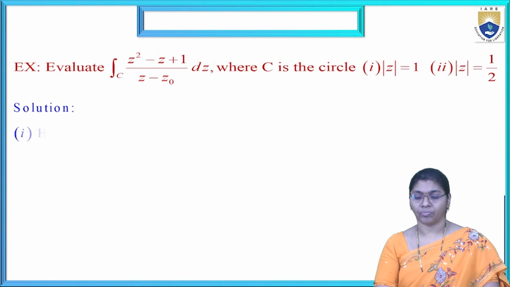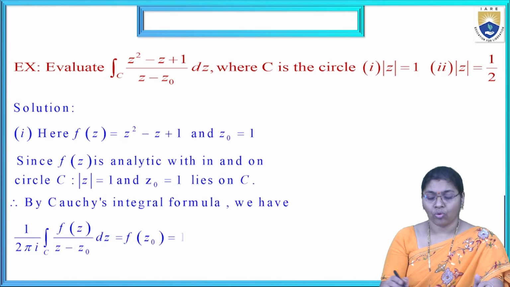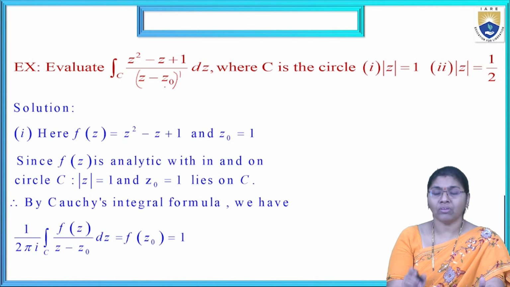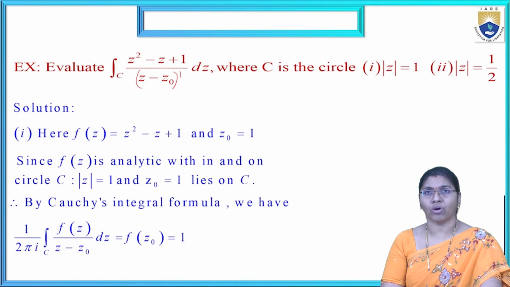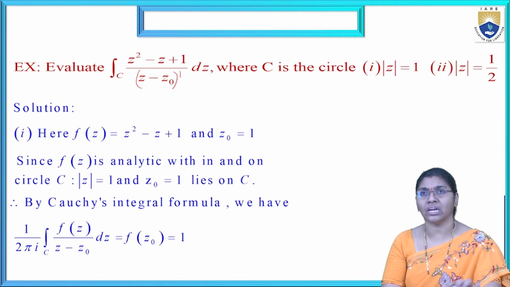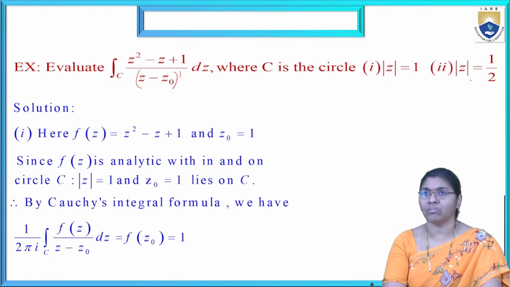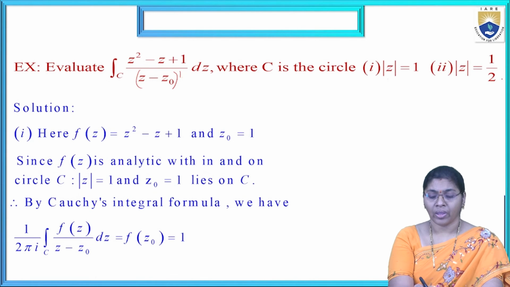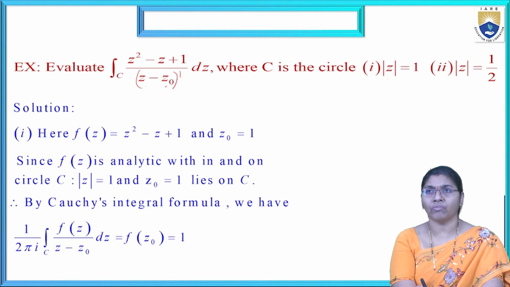Now another one. Evaluate. Here the power is 1. That's why it is Cauchy's integral formula. If the power is 2 or 3 like that, that is the generalized Cauchy's integral formula. Now, integral over C of z square minus z plus 1 by z minus z naught dz, where C is the circle. The first point is z equal to 1 and another point is z equal to 1 by 2. Here z minus z naught is there. They have not given any mention of the z naught value, either 1 or 2.